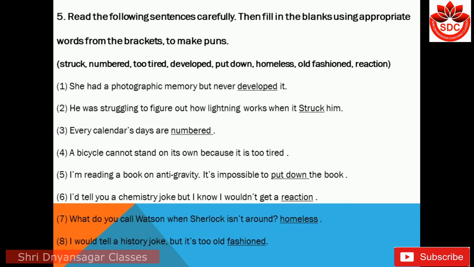I would tell you a chemistry joke, but I know I wouldn't get a reaction. What do you call Watson when Sherlock isn't around? It is homeless. I would tell a history joke, but it is too old fashioned.